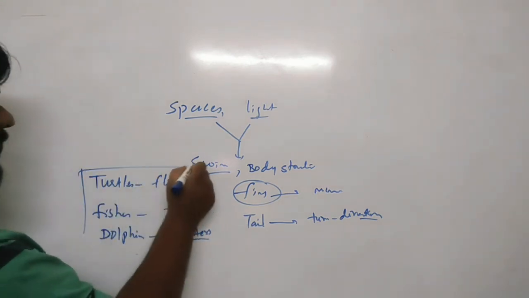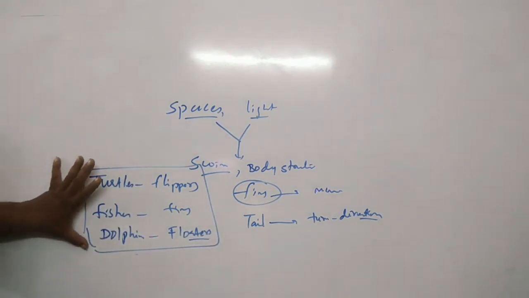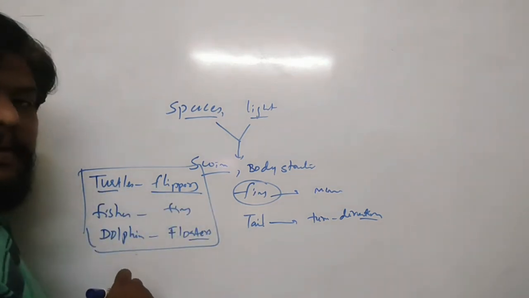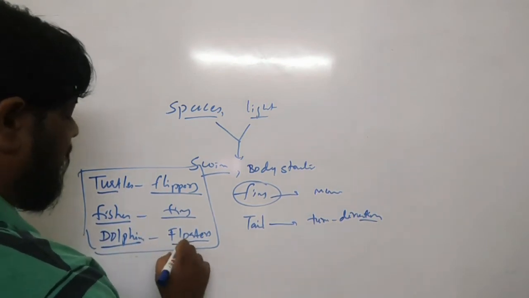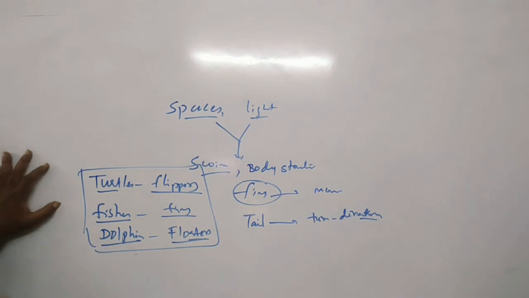You can see even the fishes are different from each other. Turtles have flippers to move forward, fishes have fins to move forward, and dolphins have floaters to move forward. That means each and every animal living in the water has its own way of adaptation, so that they can live in that particular water.